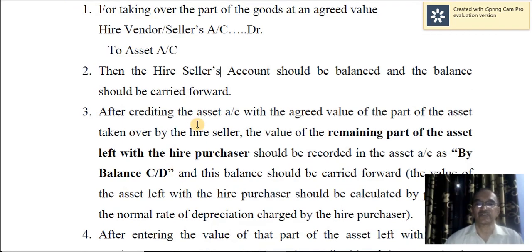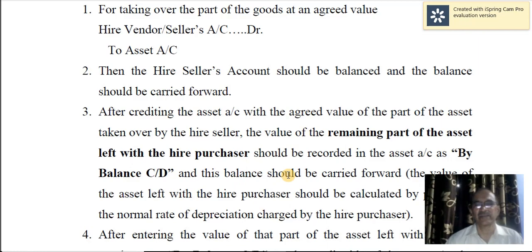in the asset account also. After crediting the asset account with the agreed value of the part of the assets taken over by the hire seller, giving effect to this entry, the value of the remaining part of the assets left with the hire purchaser should be recorded in the asset account as by balance carried down. Supposing 5 machines have been sold to you under the hire purchase system. So 3 assets are taken over. In that case, you are left with 2 assets. So they are to be recorded as balance, and therefore balance carried down in the asset account.